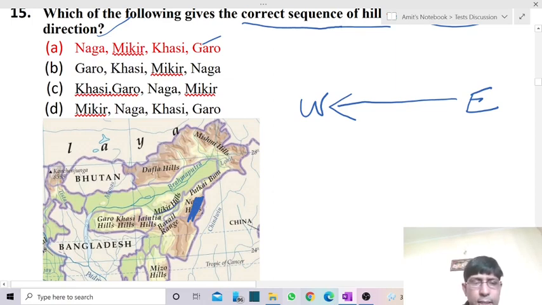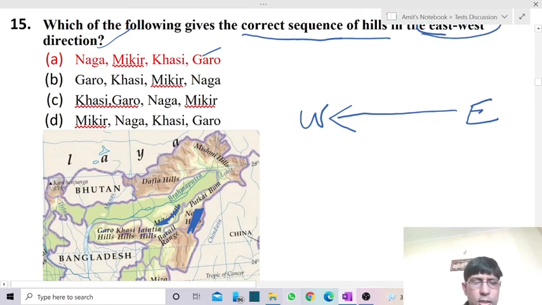Then comes Mikir Hill. The extension of the Meghalaya Plateau, or Garo Khasi Jaintia, we have the Mikir range in the Assam region. This one is the Mikir range. Then comes Jaintia, Khasi, Garo, but we are not concerned with Jaintia. So we have Naga Hills easternmost, then comes Mikir Hills, and then comes Khasi, and the last one is Garo.